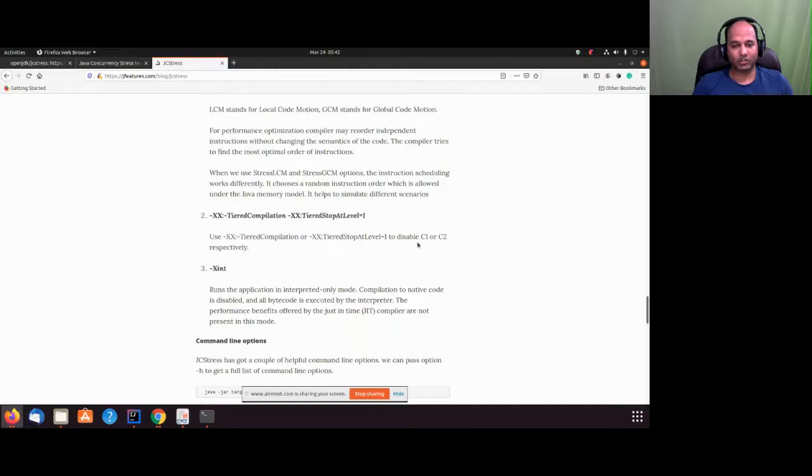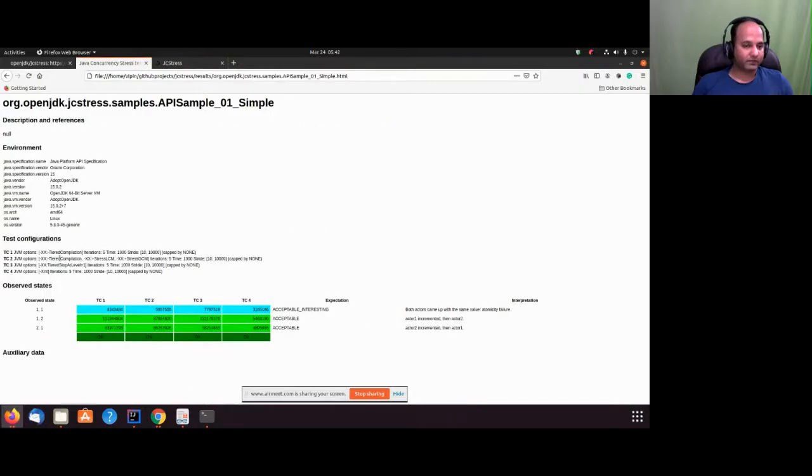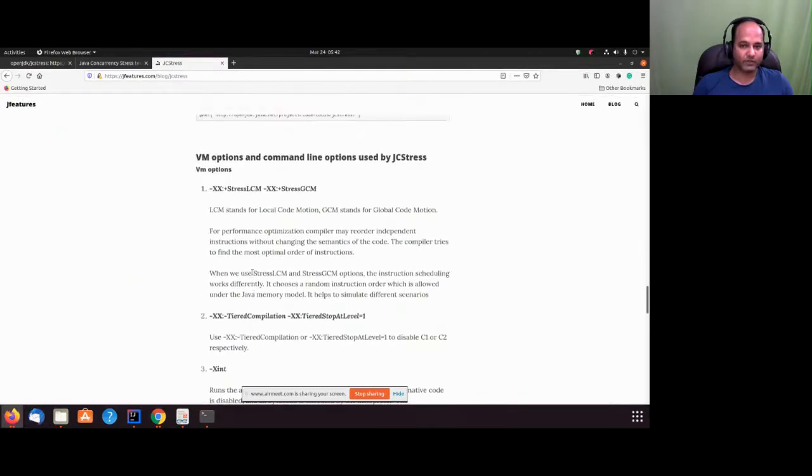C1 and C2 are the HotSpot compilers we are talking about. HotSpot compiler is part of the JDK and it tries to do some optimizations. So we are trying to say don't do any optimization: stop C1, then stop C2. We can put it together and say stop C1 and C2 both. Then we have a few other things like stress LCM, stress GCM, and then we have the access option that is also given over here.